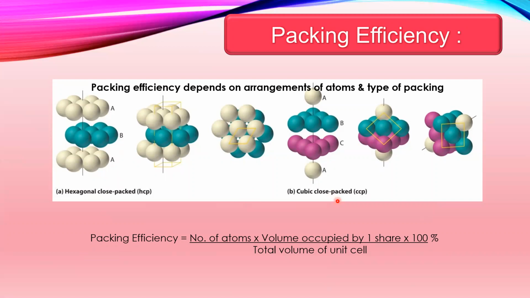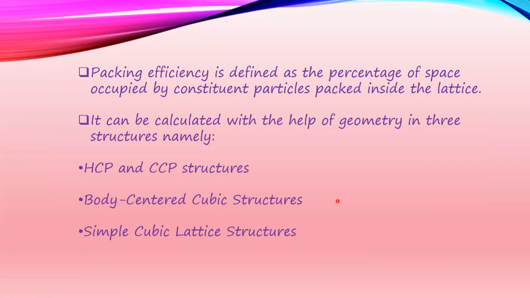The formula to find the packing efficiency, calculated as a percentage, is the number of atoms into the volume occupied by one sphere, upon the total volume of the unit cell, into 100. Let's see the packing efficiency of different cubic unit cells. Packing efficiency is defined as the percentage of space occupied by constituent particles packed inside the lattice.